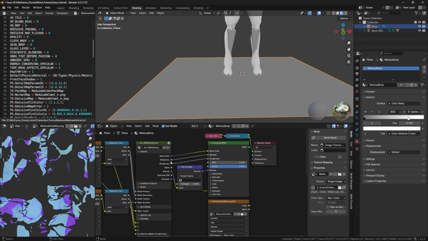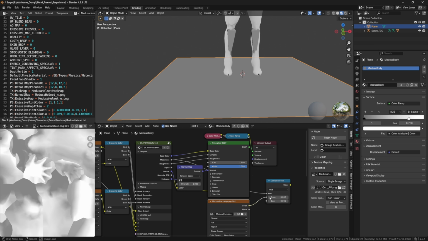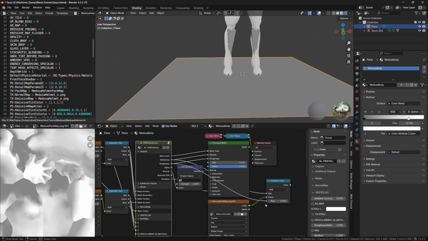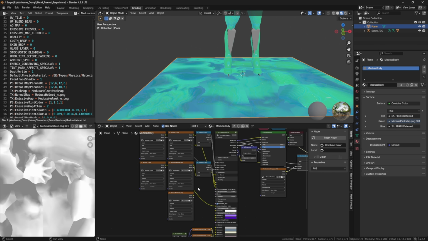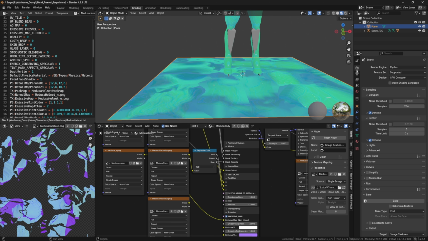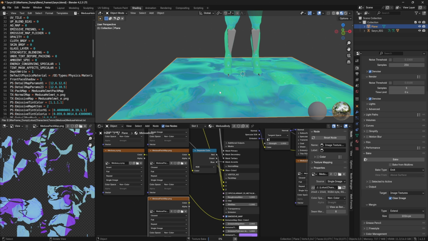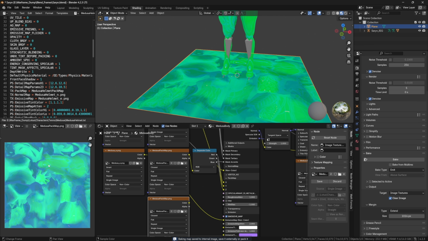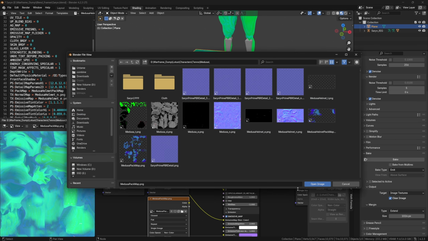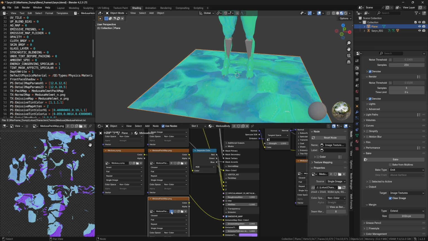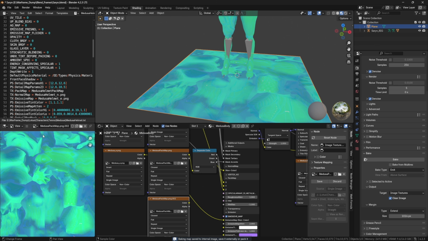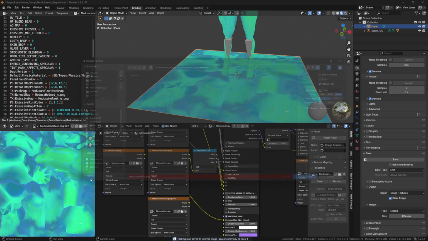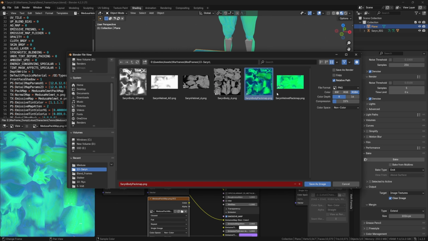So we're going to get our metallic, and we're going to put that into red. We're going to plug our ambient occlusion into green, and then our roughness into blue. And then we're going to select this texture, and we're going to bake it. Make sure you do this on a plane so you don't lose anything. And it looks like I forgot to hit that little tick mark. There we go. Now we can save this as our pack map for Unity.